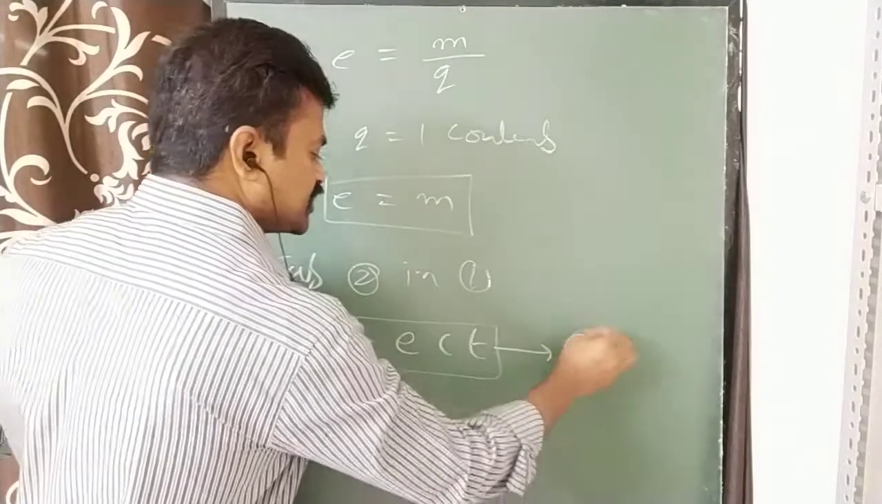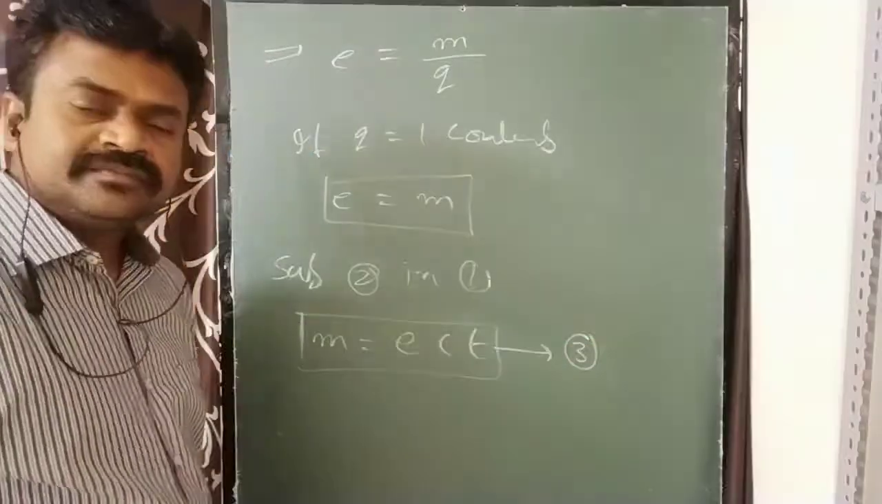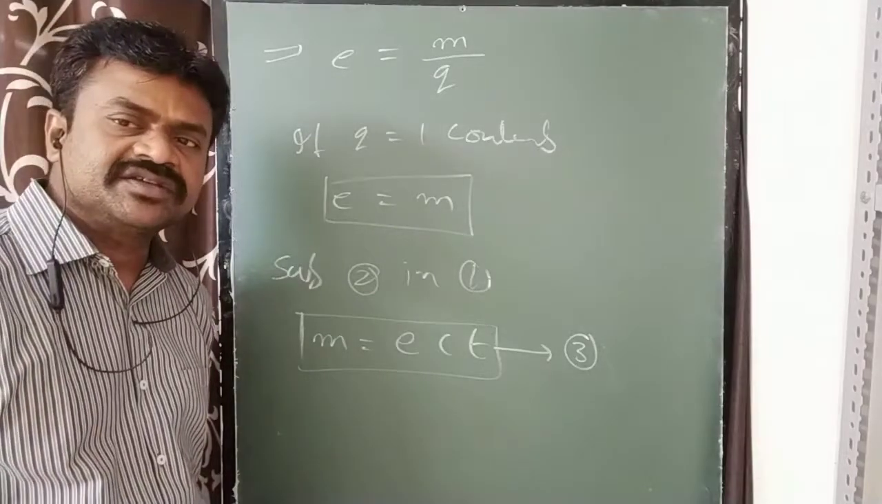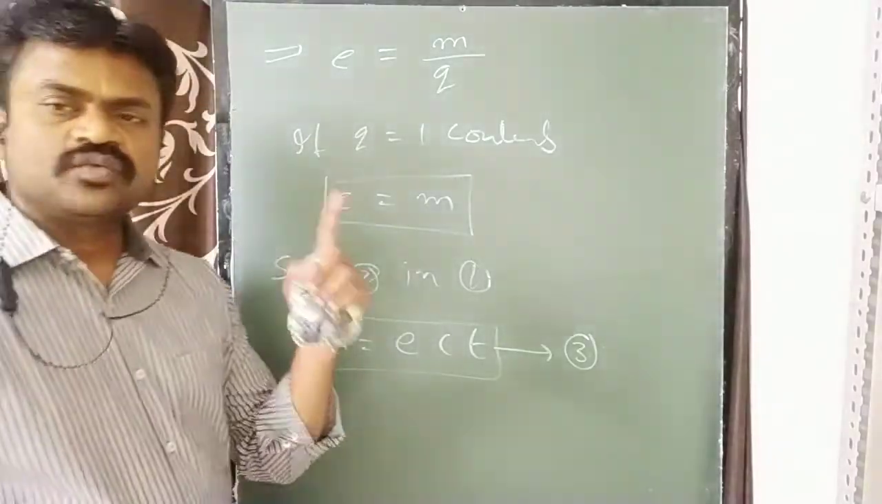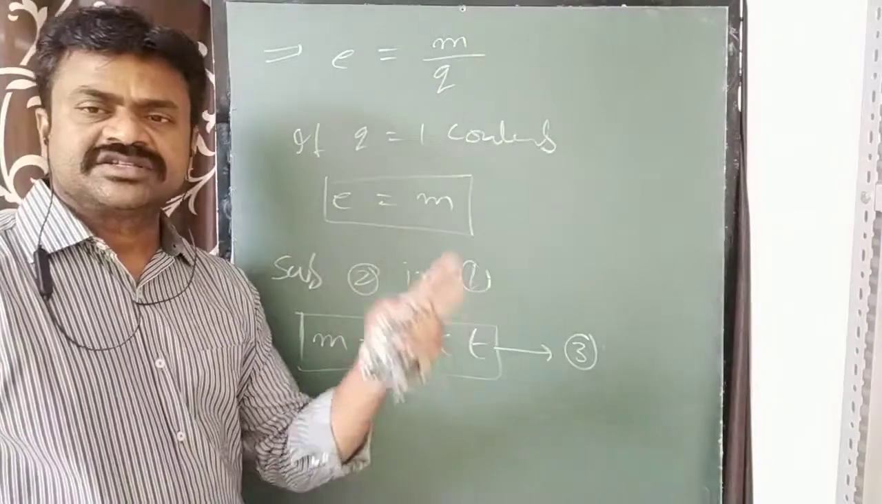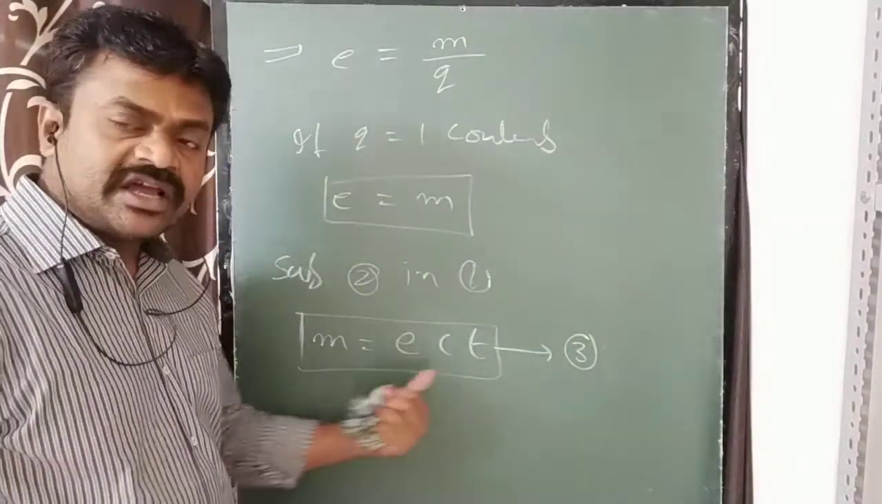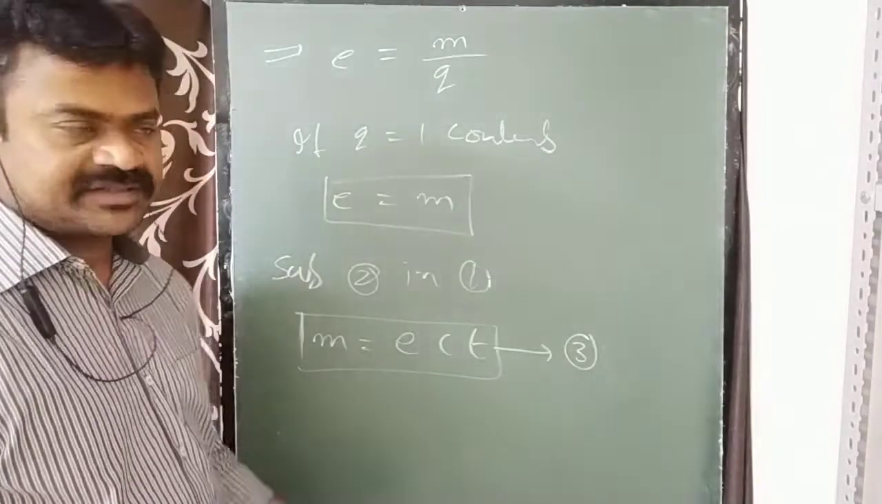This is equation number 3. M equal to ECT comes. This will be equation number 3. All these equations 1, 2, 3 are very important for numericals. That's why I am giving this in square brackets.